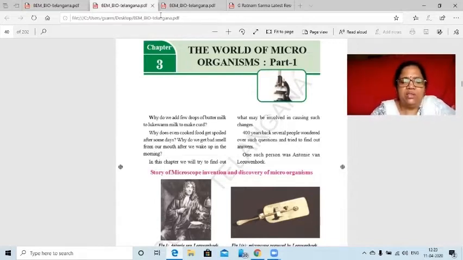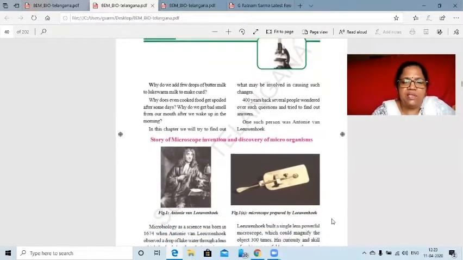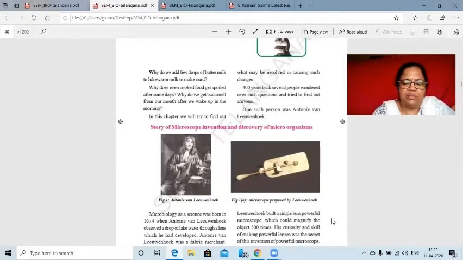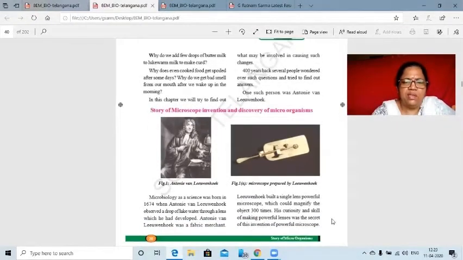So first, to identify these, the scientist Leeuwenhoek prepared a microscope to see very minute organisms which are present around us. Microorganisms are present everywhere. There is no space left without microorganisms.